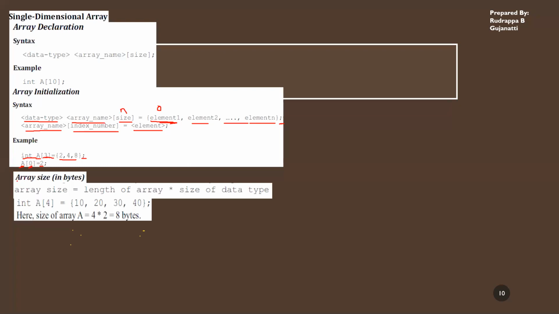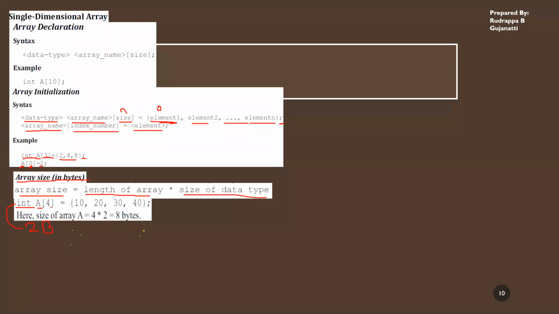Now, what will be the size of the array in bytes? As we had seen previously, an integer requires 16 bits of information, which is 2 bytes. So the array size will be given by the length of the array times the size of that data type. In this case, we are considering integer, which requires 2 bytes of memory location. One integer requires 2 bytes of memory location.